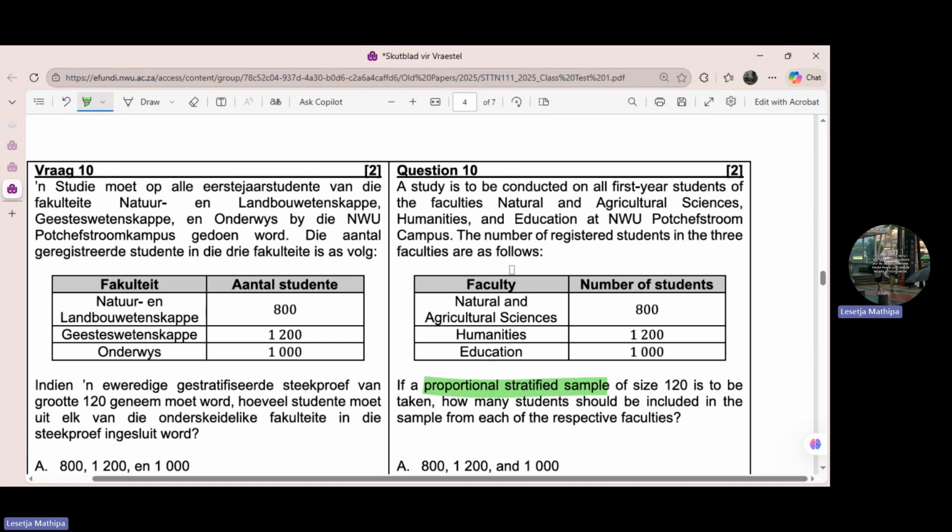You are dealing with stratified random sampling. You need to understand that you are dealing with stratum sizes, with groups, the strata groups. So we have the faculties of Natural and Agricultural Science, Humanities, and Education. Now look at this. With statistics, it's about analyzing the data. I know that it's multiple choice, but you don't just choose that the answer is A.